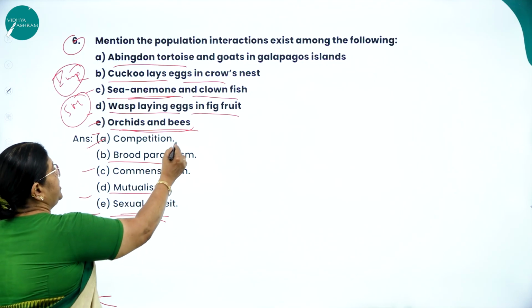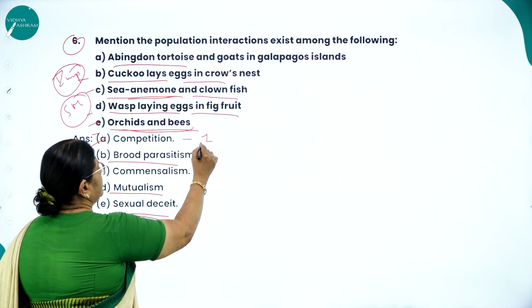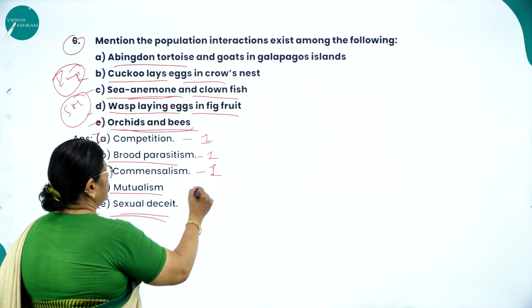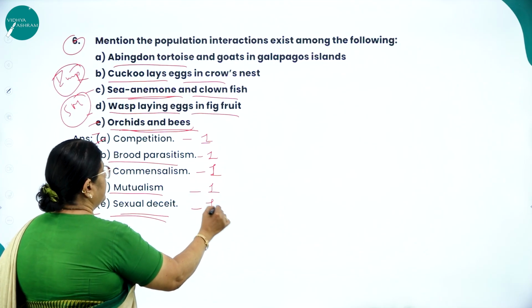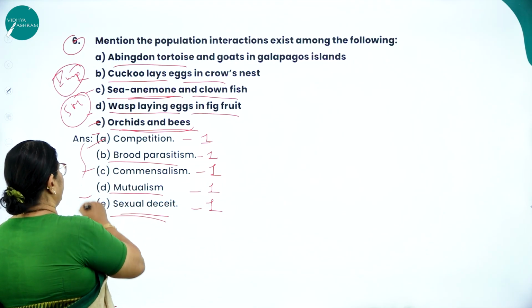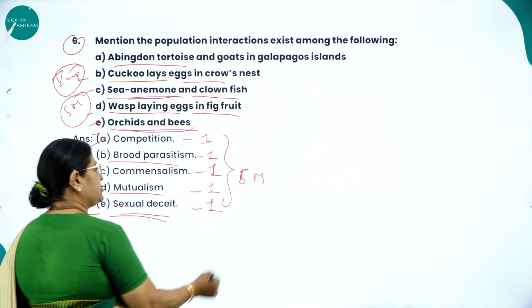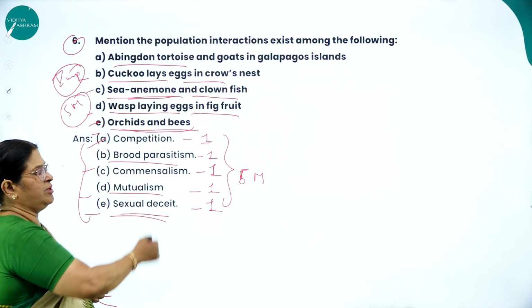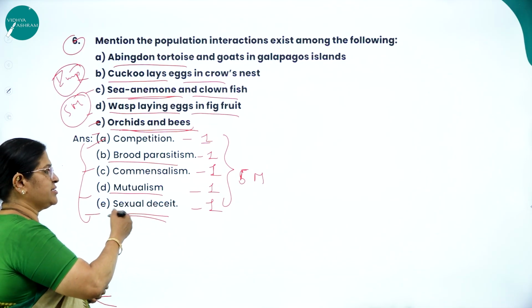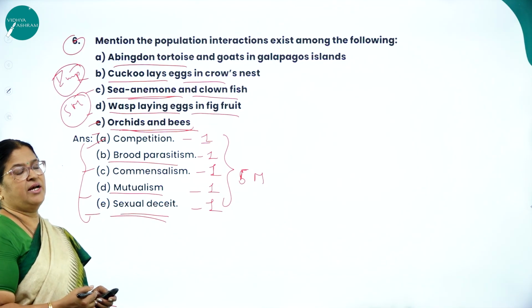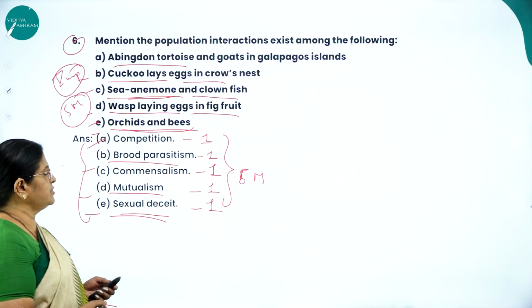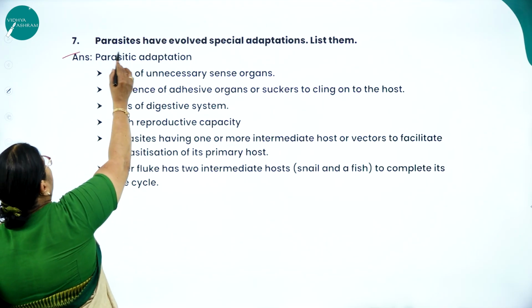So very easy. Each one carries 1 mark. So 1, 2, 3, 4, 5. It's very easy to score 5 marks. So please try to attempt such questions, where the time taken to write these answers will also be very less, and you will score the full marks. Moving on to the next question, question number 7.